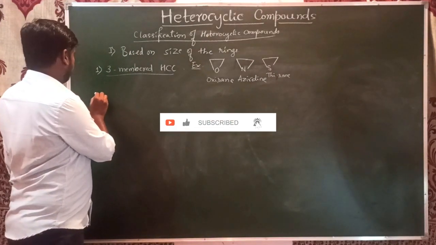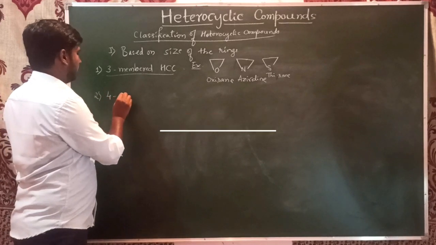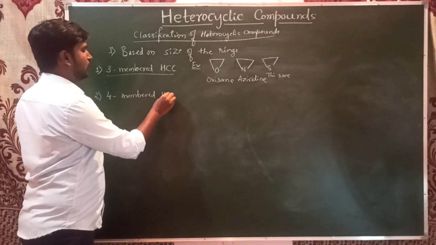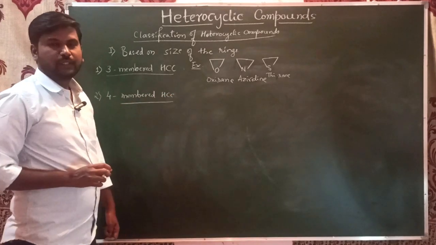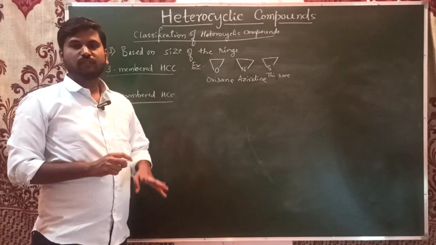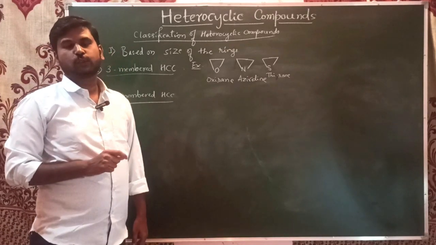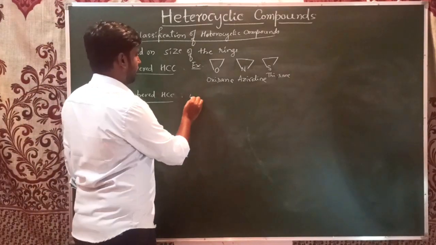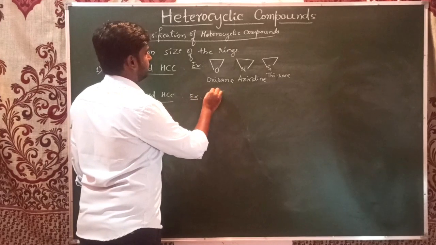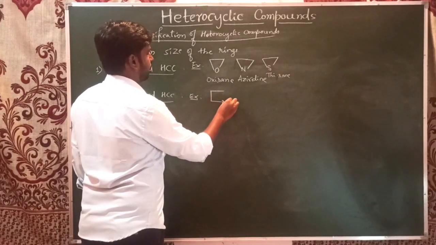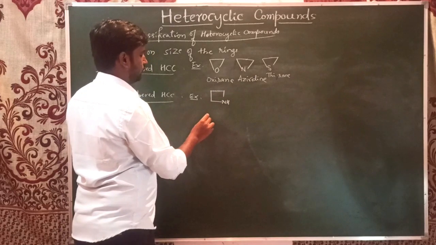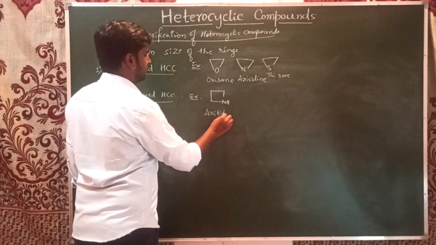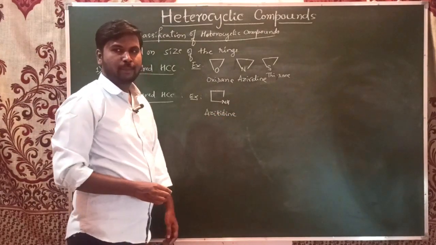The second one is four-membered heterocyclic compounds. Here the heterocyclic ring is made up of four atoms, at least one of which should be the heteroatom. For example, the nitrogen heterocyclic compound is azetidine.